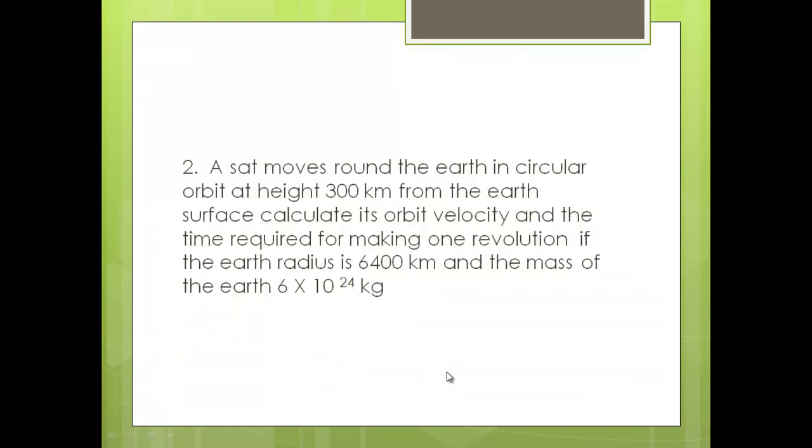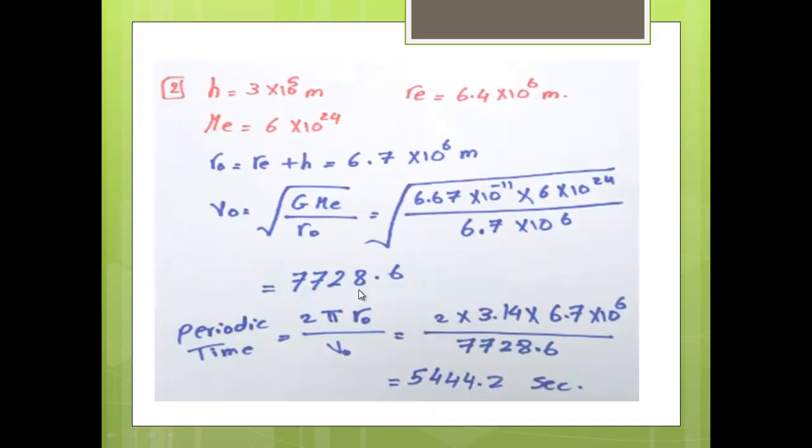Let's see another one, please. It says that a satellite moves around the Earth in a circular orbit at a height of 300 kilometers, and I'm going to change this into meters. From the Earth's surface, calculate its orbital velocity and the time required for making one rotation, which means the periodic time. If the radius of Earth is 6400 kilometers and the mass of Earth is 6 times 10^24 kilograms, we're going to change all kilometers into meters, and then let's see the answer.